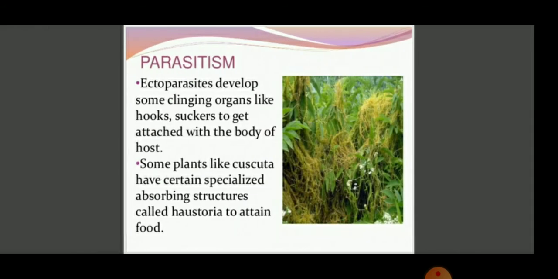The parasites are ectoparasites and endoparasites. Ectoparasites develop some organs like hooks and suckers, by which they get attached to the body of the host. Some plants like Cuscuta have certain specialized absorbing structures called haustoria to obtain food.